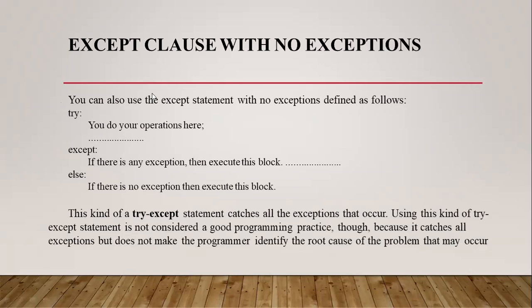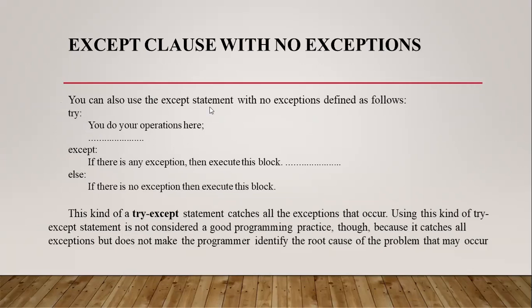Except clause with no exceptions. If there is no exception in the particular program, then the else block of that try except else is executed. This is the syntax for this one.